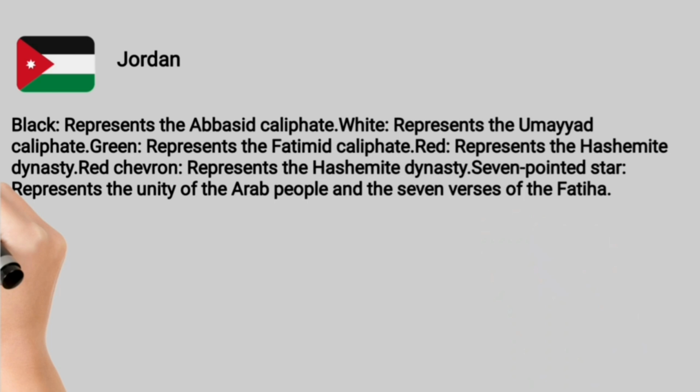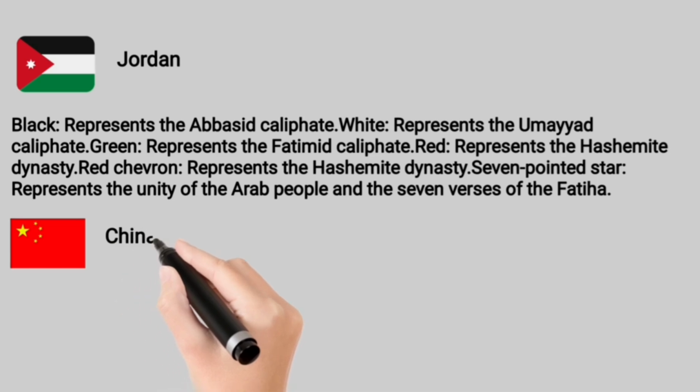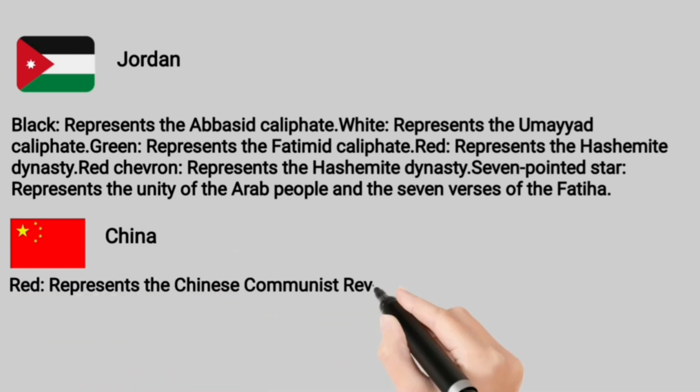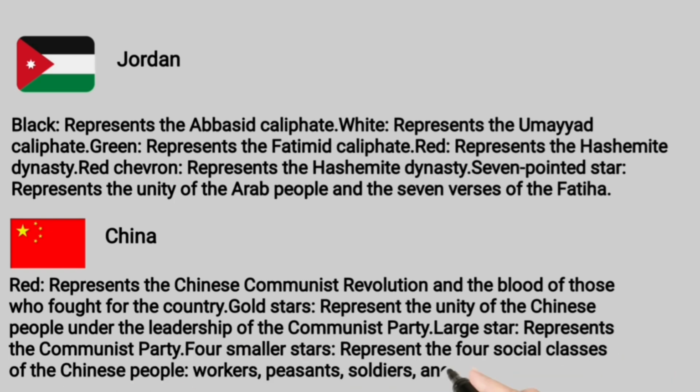Jordan. Black represents the Abbasid Caliphate, white represents the Umayyad Caliphate, green represents the Fatimid Caliphate, red represents the Hashemite dynasty, red chevron represents the Hashemite dynasty. 7-pointed star represents the unity of the Arab people and the 7 verses of the Fatiha.